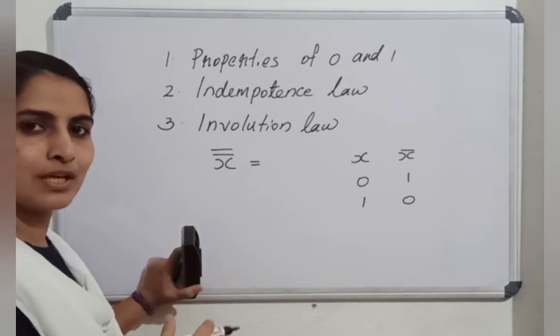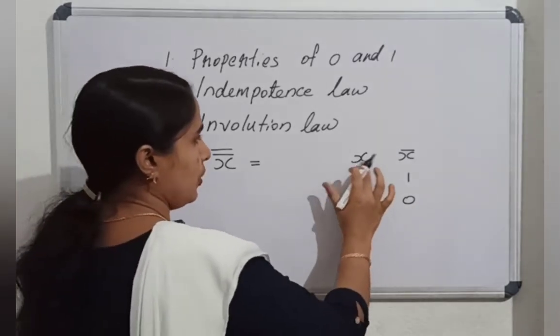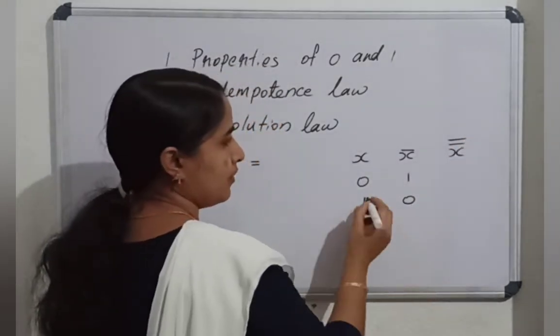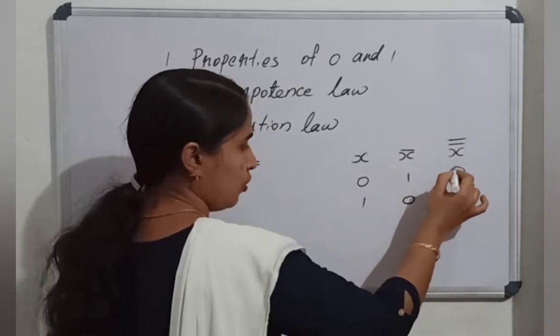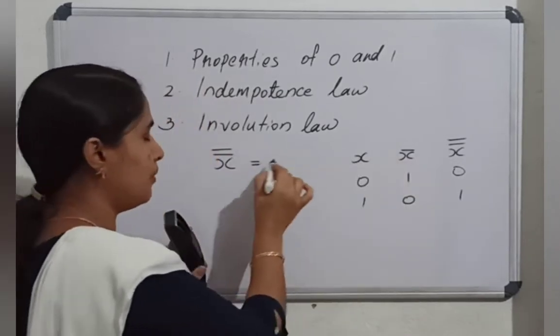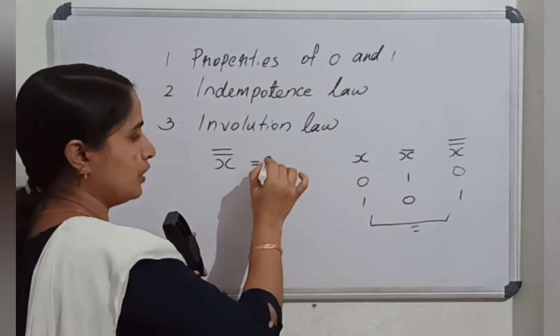If x is not 0, x will be 1. If x is not 1, x will be 0. Okay, so x bar is 1, 0. Then x double bar, that is the complement of x bar. Complement of 1 is 0. Complement of 0 is 1. Very simple. So x double bar equal to, what is the conclusion? x double bar equal to x.